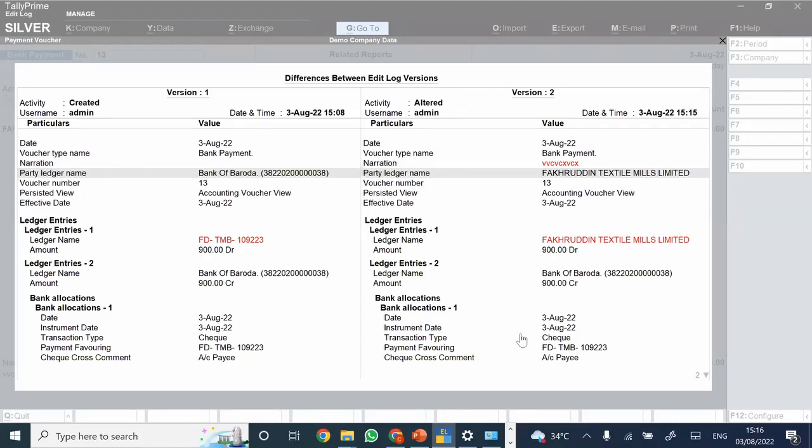Master, company, transaction. So yes, it is basically available for all the masters and the transactions. So you could trace the edit log for masters as well as transactions.